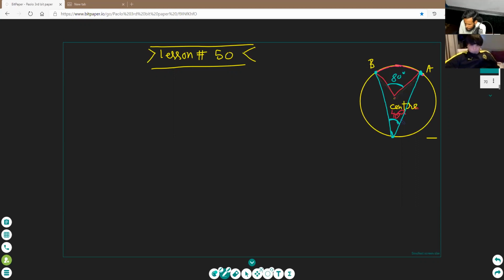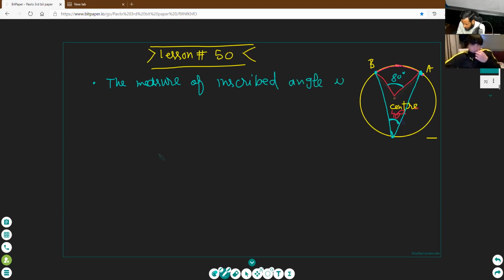And the following result we also revise: the measure of the inscribed angle is half of the central angle made by the same arc.